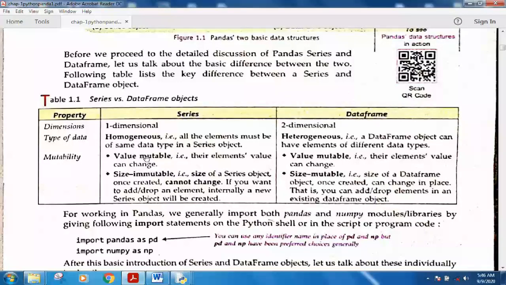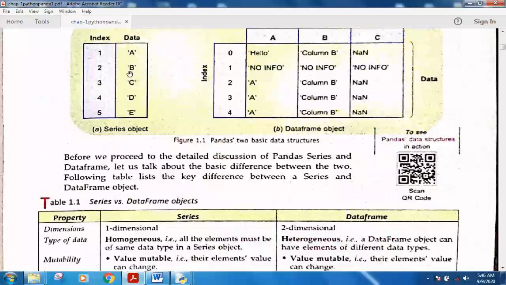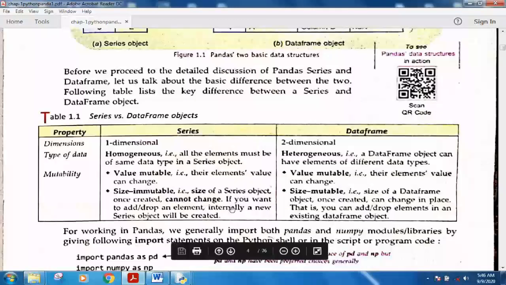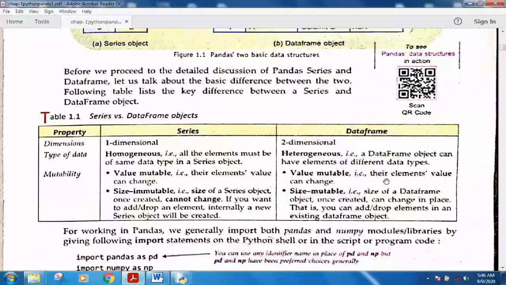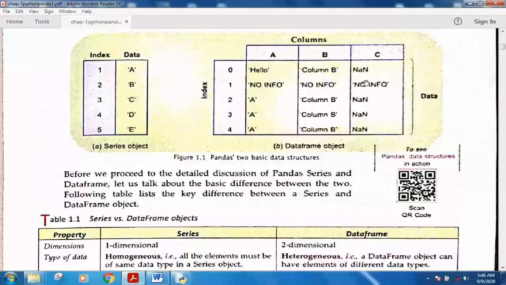In series we will always store elements of the same data type. It means all integers or all floats or all strings. Whereas a data frame allows us to store different types of elements, whether it is string, float or numeric integer value. Series are value mutable. It means their element values can be changed, but it is size immutable. It means once the size of the series object is created, you cannot change it. If you want to add or drop an element, a new series object will always be created.